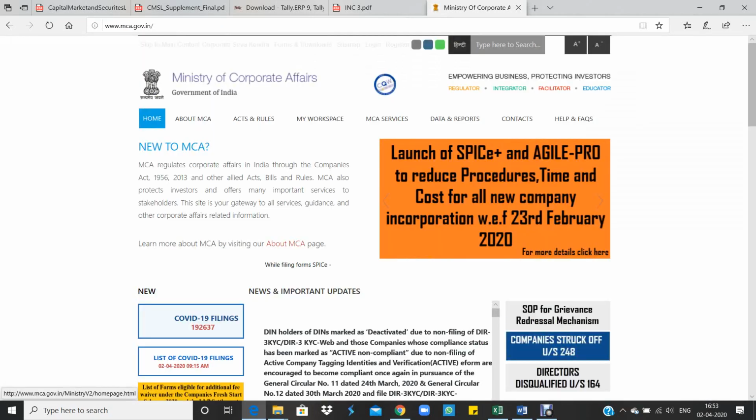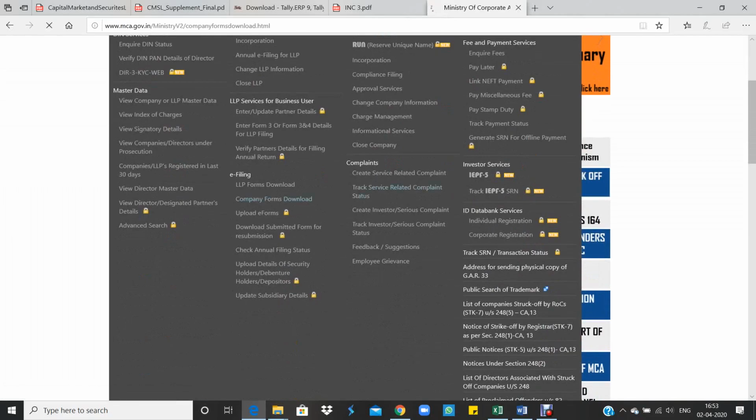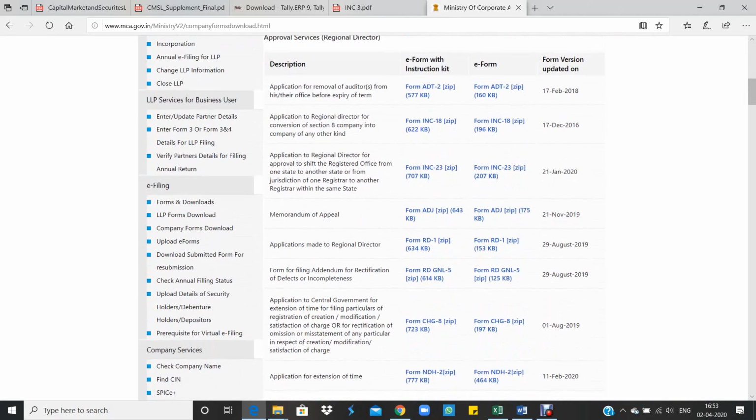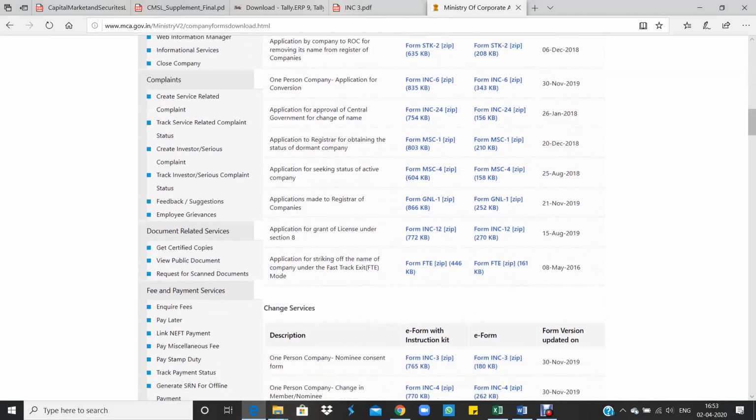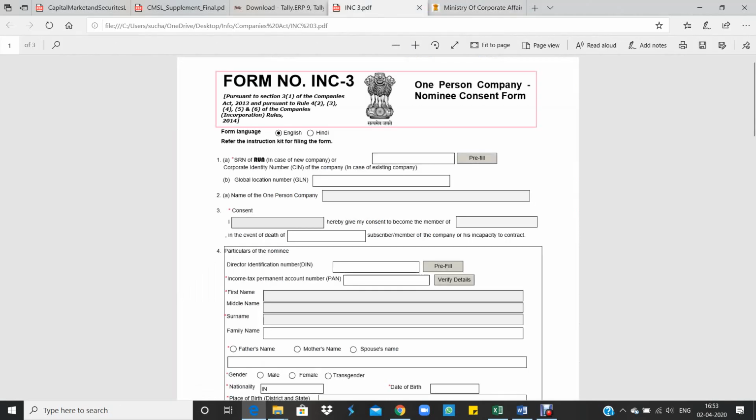You have to click on this and then MCA services, company forms download, INC 3. See here, one person company nominee consent form, E form with instruction kit and E form. So in this, only the E form will be there, but if you download this you will get an instruction kit also, and how to file the E form. Okay, let's go for INC3.